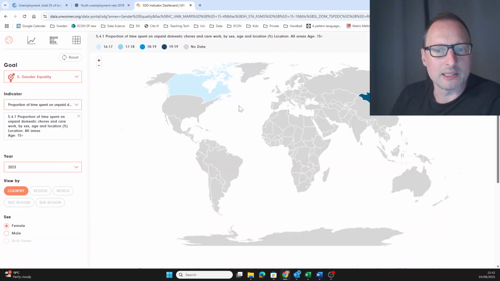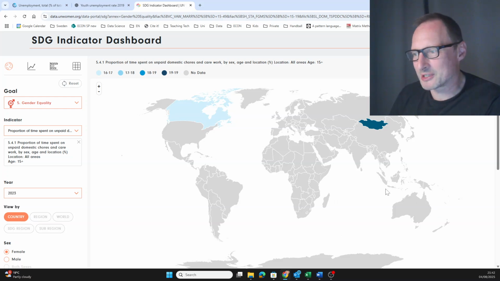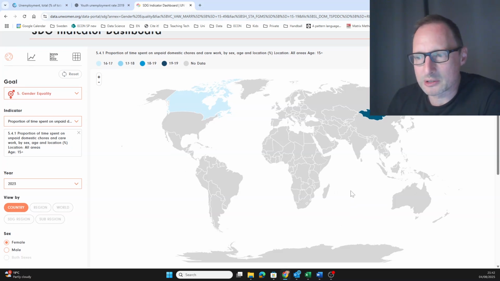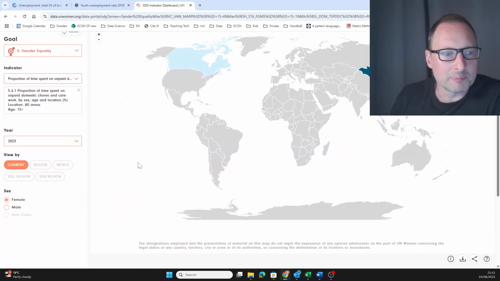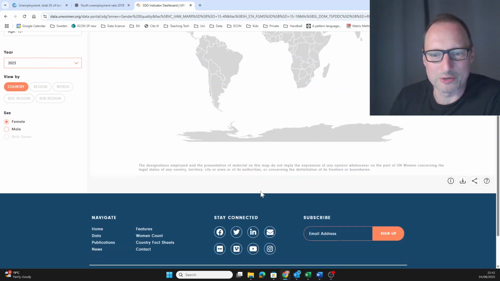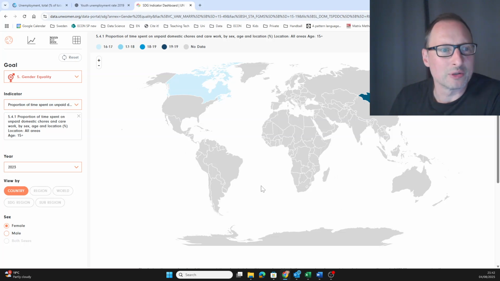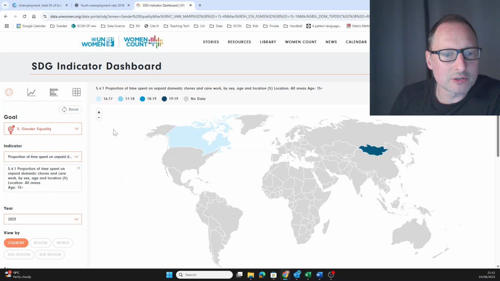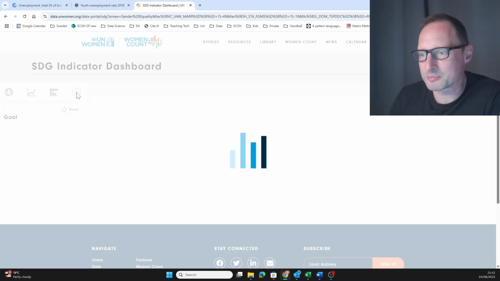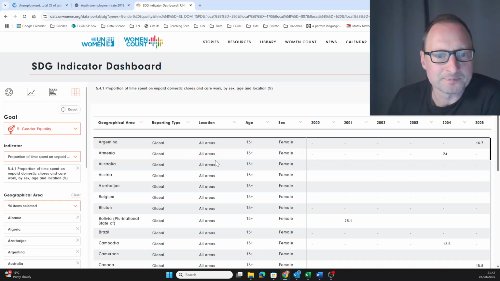And here again we get maps. International institutions love maps and displaying data in maps, and that's really cool. But you can see here for 2023, there just doesn't seem to be all that much information. Now let's look. Usually you can find some spreadsheet somewhere, and yeah, we can find that here. It's a link to a spreadsheet. Let's look at the spreadsheet.